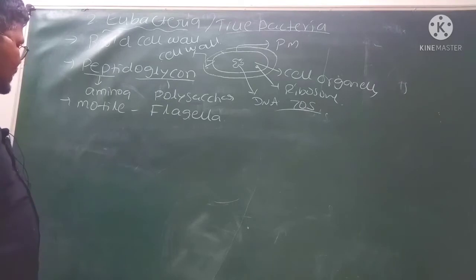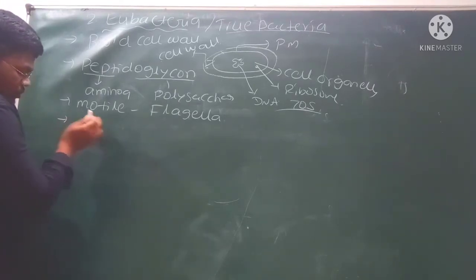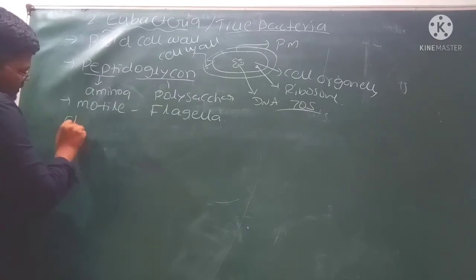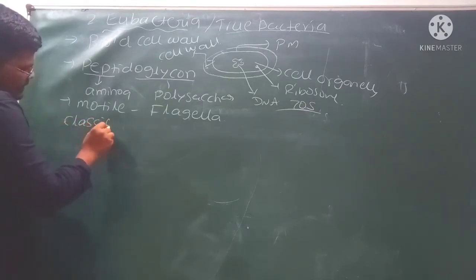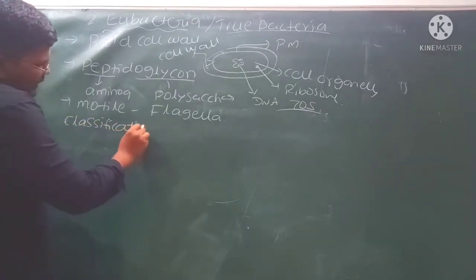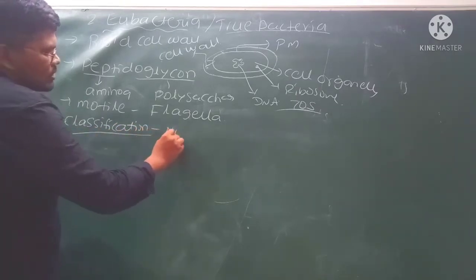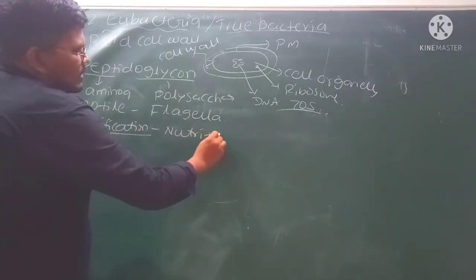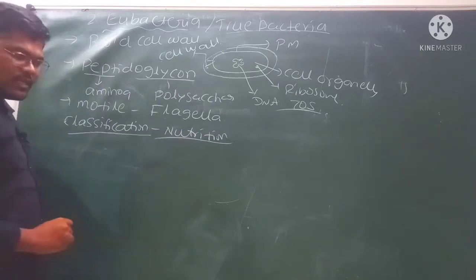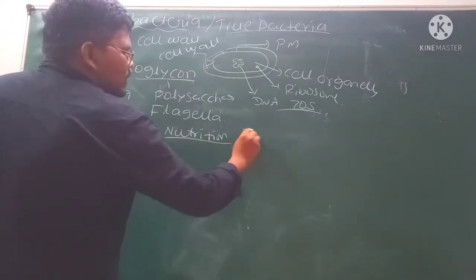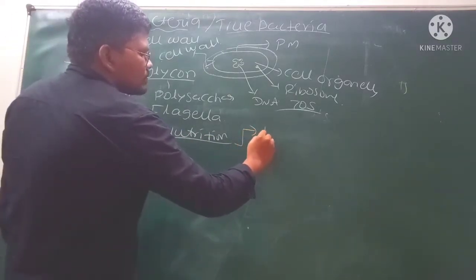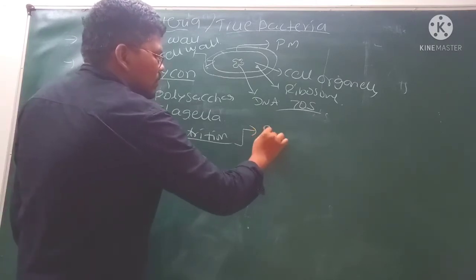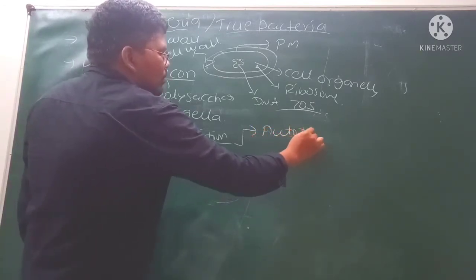If you see the eubacteria, based on nutrition, eubacteria are divided into two types. Classification of eubacteria based on nutrition. Based on the nutrition, eubacteria are divided into two types. Number one is autotrophic.